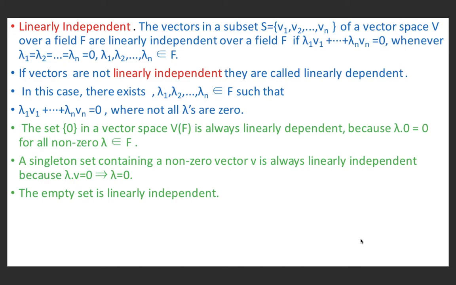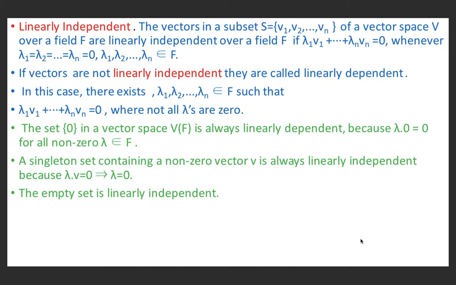If the vectors are not linearly independent, then they are called linearly dependent. In this case, there exist scalars lambda 1, lambda 2, ..., lambda n belonging to F such that lambda 1 v1 plus ... lambda n vn equal to 0, but not all lambdas are 0.